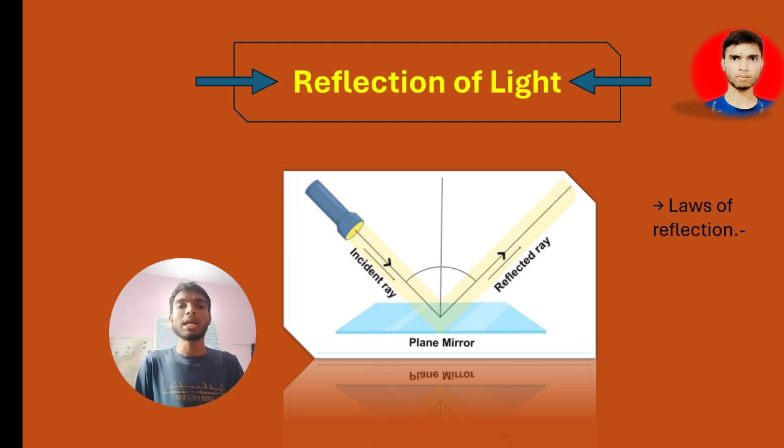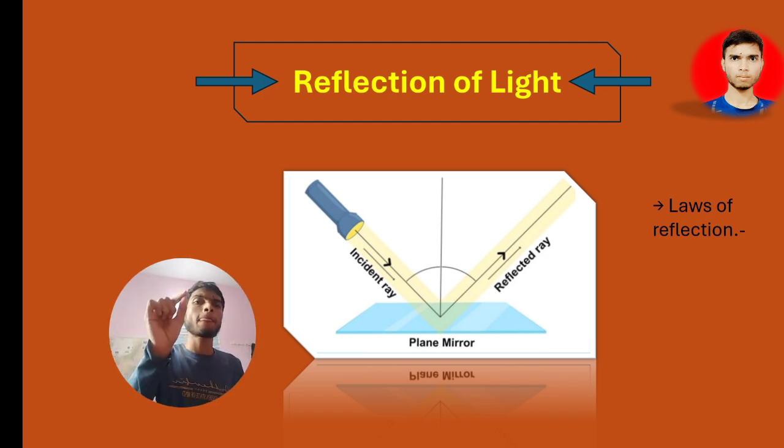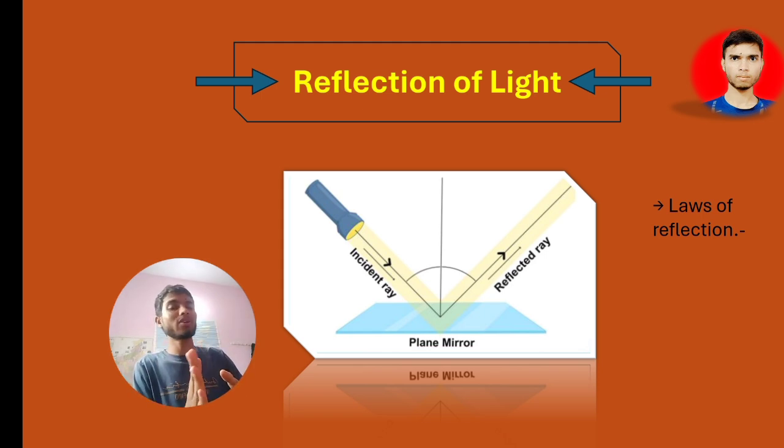That's why here is one law for reflection of light, always remember: the angle of I will be equal to the angle of R. It is a property of reflection of light. It is a truth.